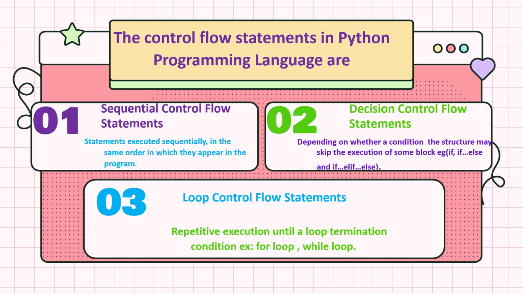Whereas in the second category, based on some condition, the control will pass on to the next place, or it may skip the execution of some block. And as far as the third category is concerned, it will repetitively execute some set of statements until a termination condition occurs.